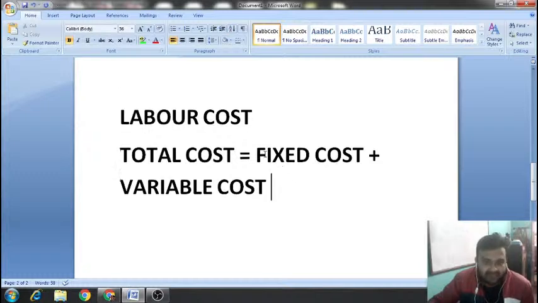Clear? So whatever is your fixed cost and whatever is your variable cost, you have to add these two to get your total cost.